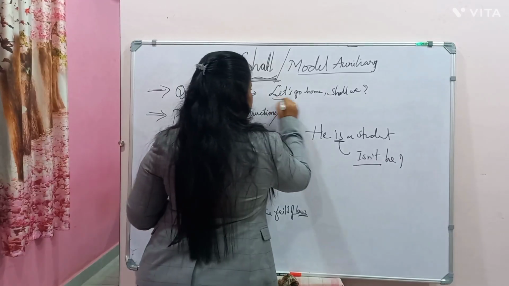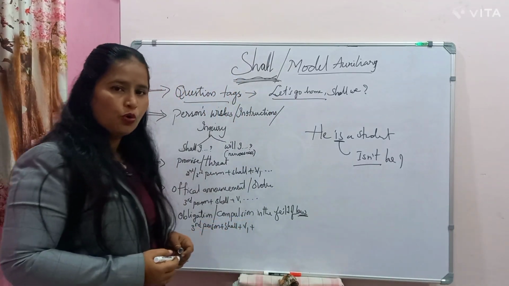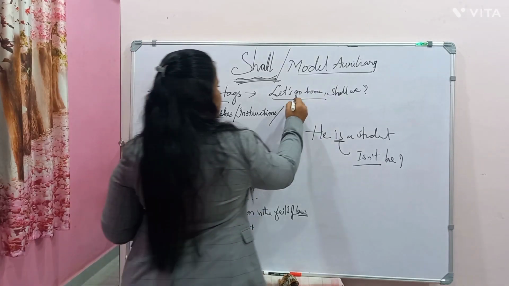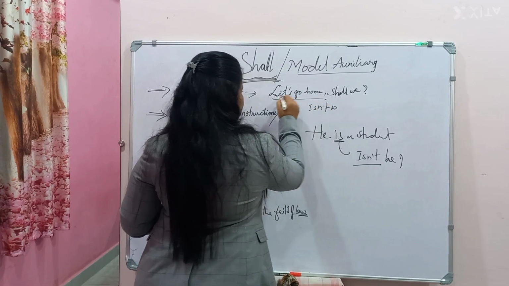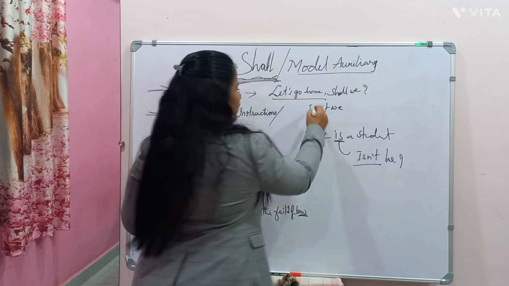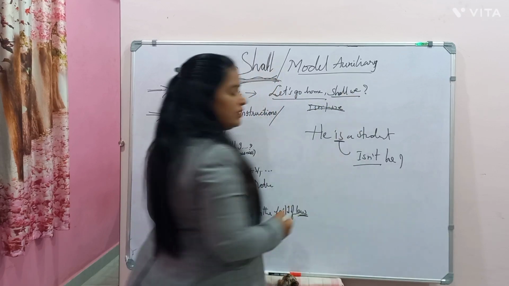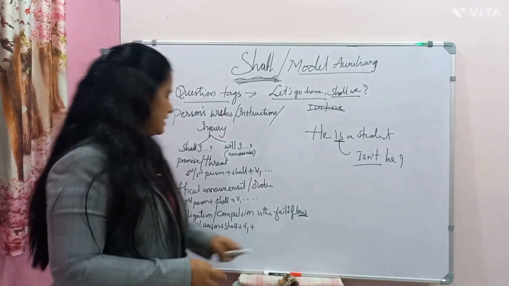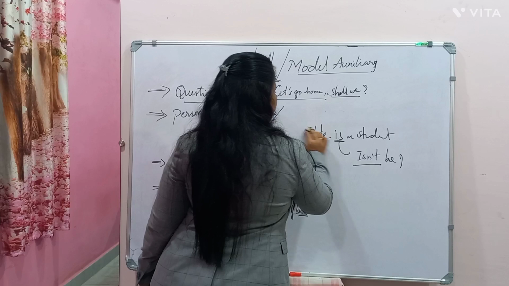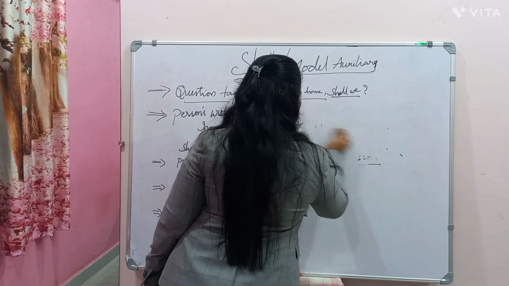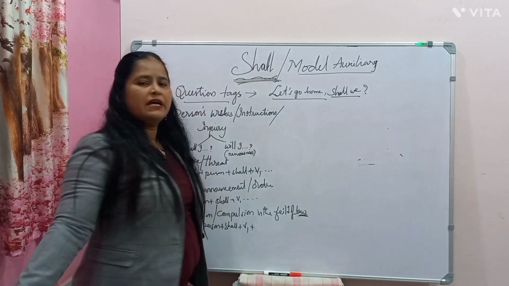Now for sentences like let's go home, we don't take isn't we or let's say we. Instead it is shall we. What is the question tag for this? It is shall we. Let's go home, let's read, let's start, let's go, let's play. Whenever such a sentence comes, the tag is shall we.